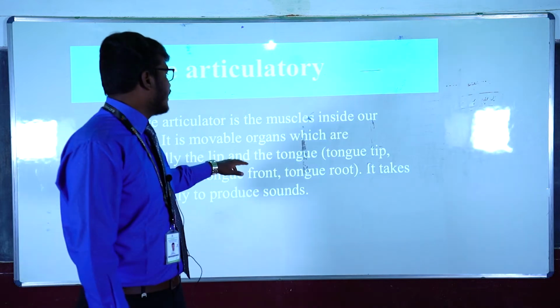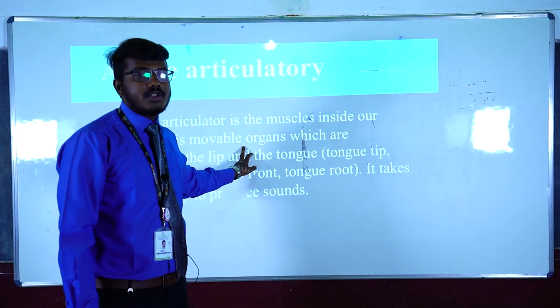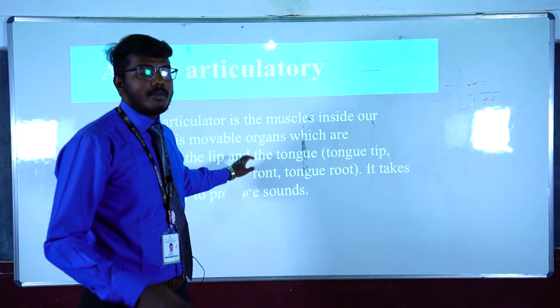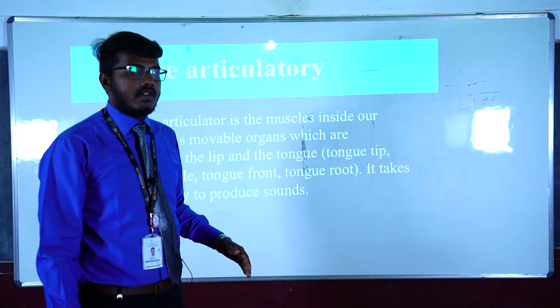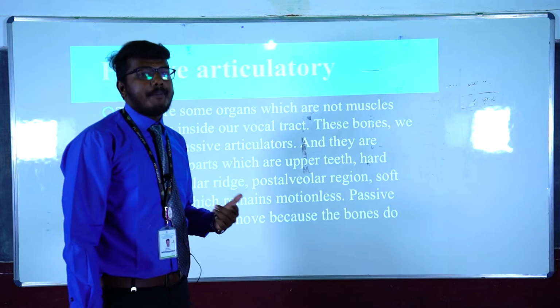Because they have the tendency to move. These are muscles. They are movable organs. The organs which have the capacity to move themselves in the production of speech sounds are called active articulators. Next, the second one is passive articulators.